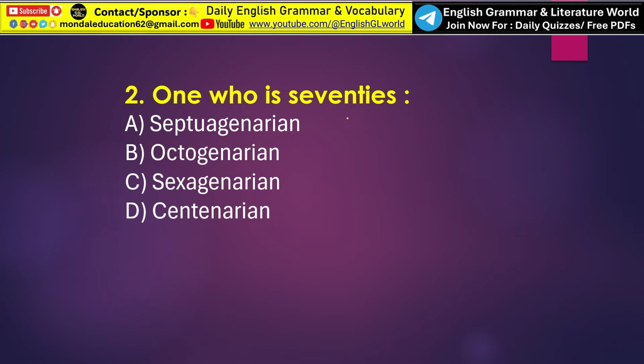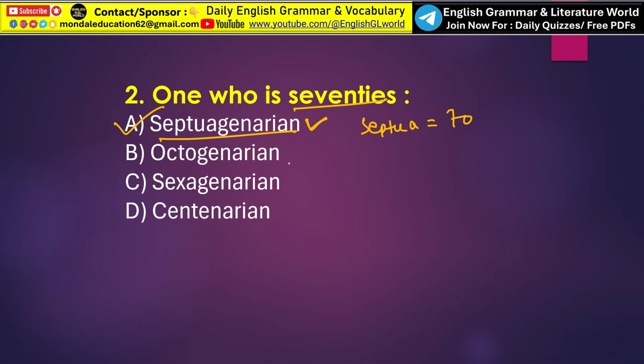Next. One who is in their 70s. Someone who is in their 70s is called option A, that is septuagenarian. The word septua means 70, and genarian means years. Now, what is octogenarian?